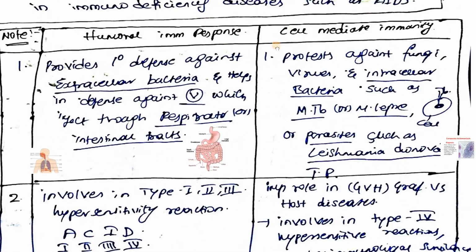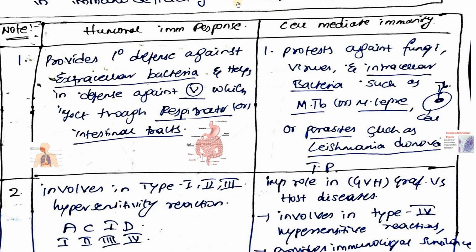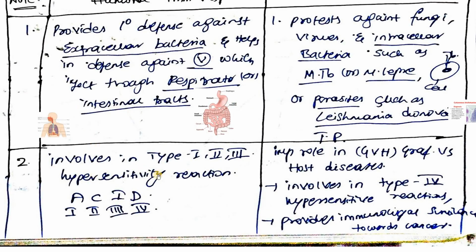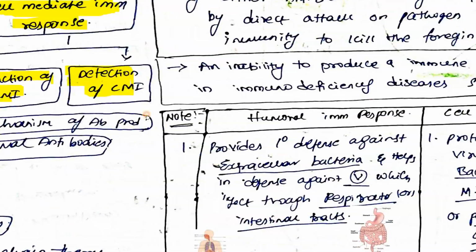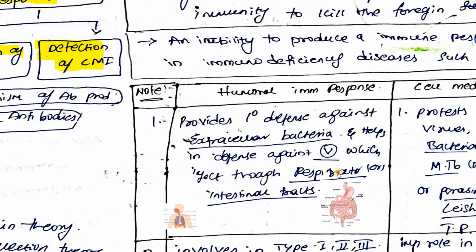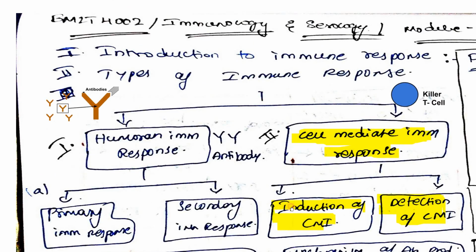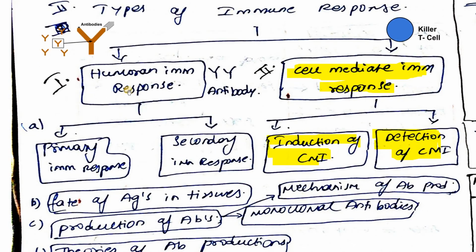So these are the differences between humoral immune response and cell mediated immune response. Humoral immune response's prime goal is to kill extracellular pathogens, whereas cell mediated immune response will kill intracellular pathogens. Humoral immune response is involved in type 1, 2 and 3 hypersensitivity reactions, whereas hypersensitivity reaction 4 is mediated by cell mediated immune response. Also, cell mediated immune response is responsible for graft versus host diseases. I have discussed some examples that you can study. Then let us see what is humoral immune response.